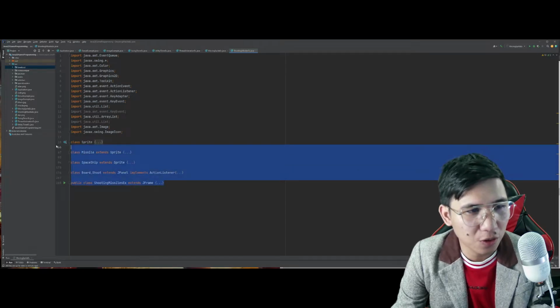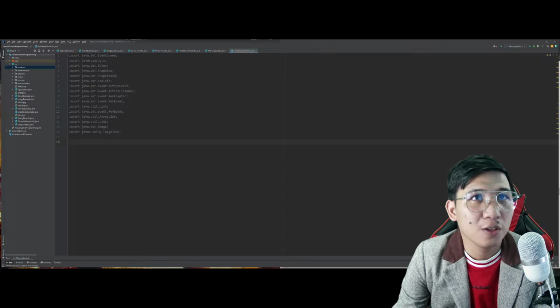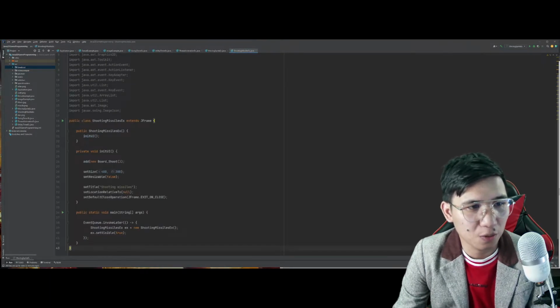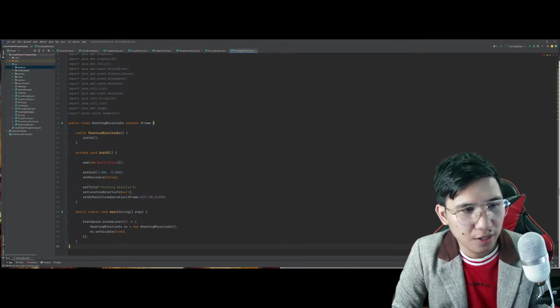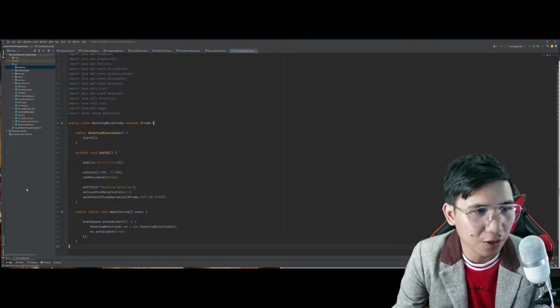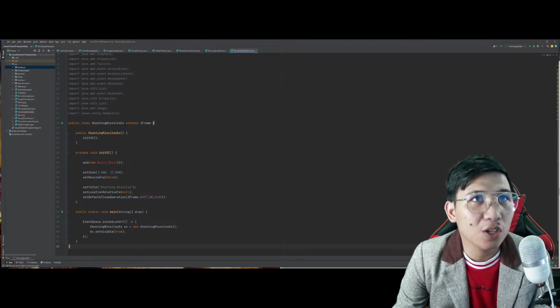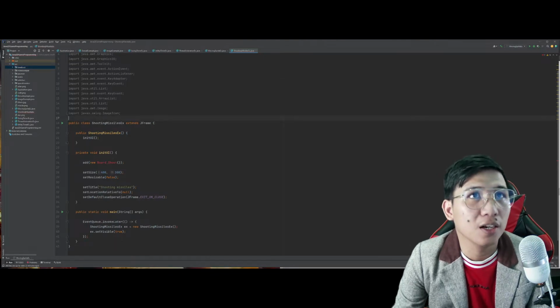Okay, so burahin ko to. Tapos proceed tayo dito sa shooting missiles. Don't worry, pero kasi ko na lang to eh. Copy-paste ko na lang tong part na to. Yan. And so, yung main method natin for the missiles, this time maglalagay tayo ng missile, no? So, para hindi na natin ulitin yung ginawa natin kanina, kaka-copy-paste ko lang ulit yung mga part ng code natin dito, which is the class.